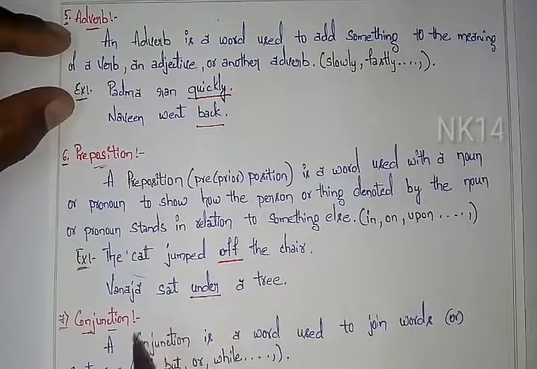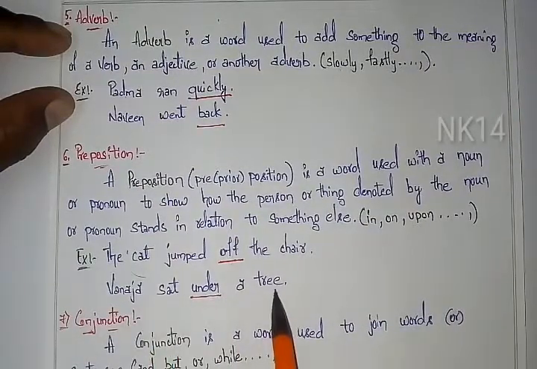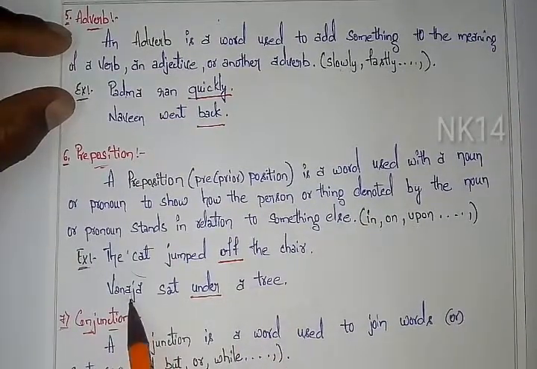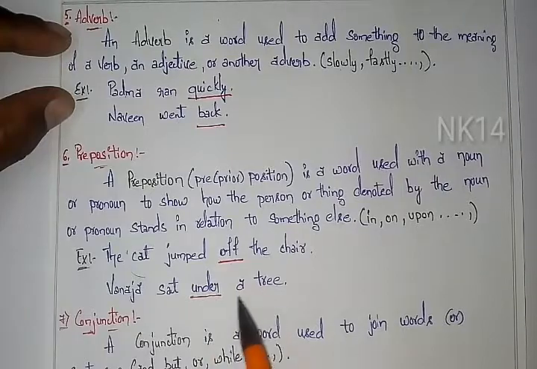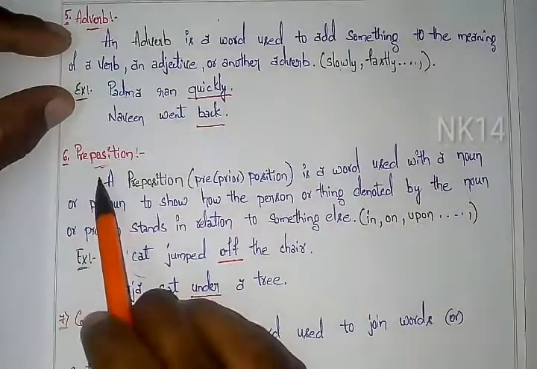So here off comes under the preposition. Next, one more easy example: Vanaja sat under a tree. So what happened here? Vanaja is a noun and tree is one more noun. So how are they related? They are related with some position, that is under a tree. So under comes under the example of preposition.